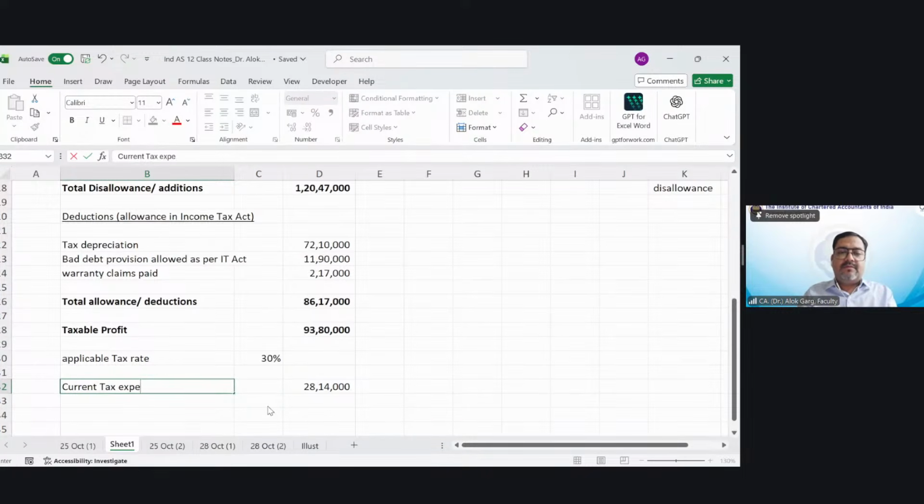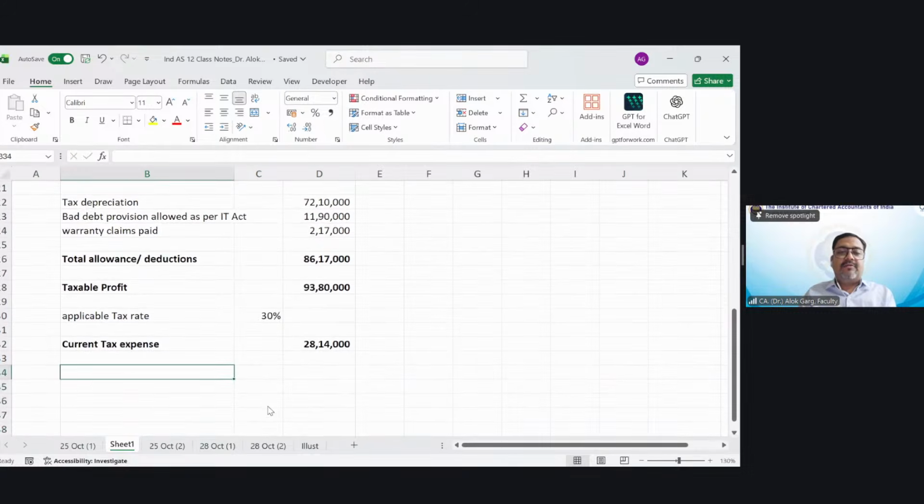What is the accounting entry? Provision for current tax expense account debit, to current tax liability account, credit.